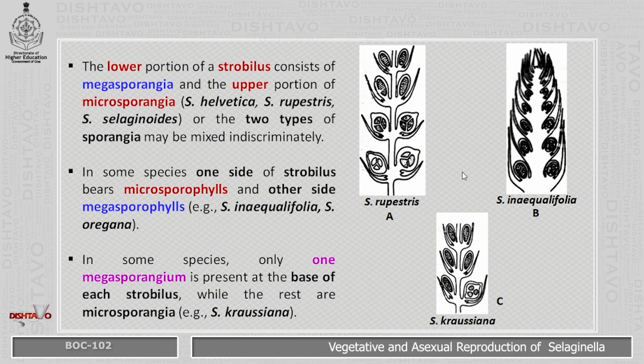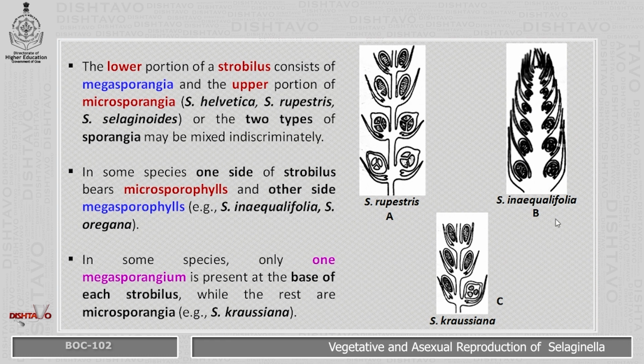In Selaginella helvetica, Selaginella rupestris and Selaginella selaginoides, the two types of sporangia may be mixed indiscriminately. This is rupestris, where the megasporangia and the microsporangia are shown. In some species, one side of the strobilus bears microsporophylls and the other side megasporophylls. On the right hand side, Selaginella inaequalifolia shows the microsporophyll arranged on one side and the megasporophyll arranged on the other side.